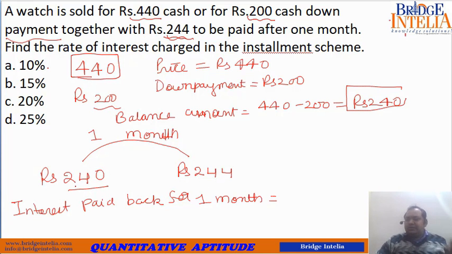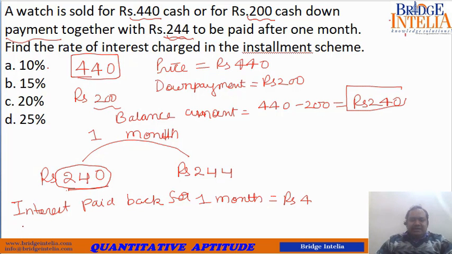Can you see? You owed only 240, but you are paying back rupees 244. What is this 4 rupees extra for? This 4 rupees extra is the interest that you are paying him back. So the interest paid back for 1 month is rupees 4, the interest on rupees 240.